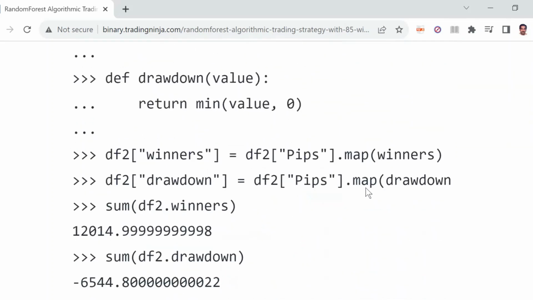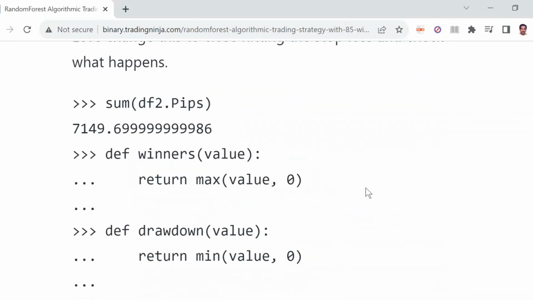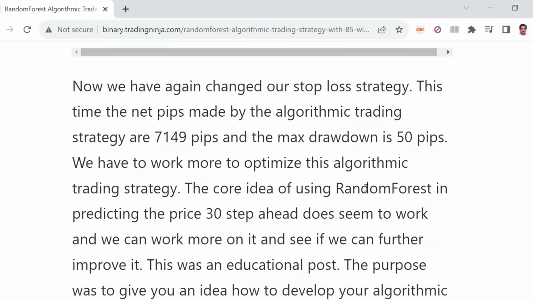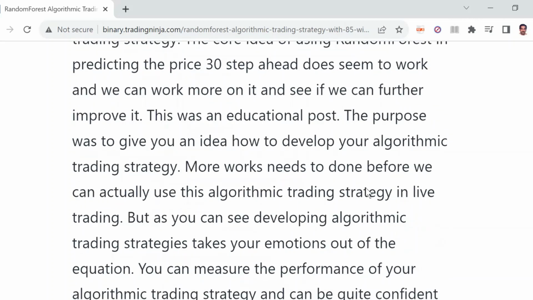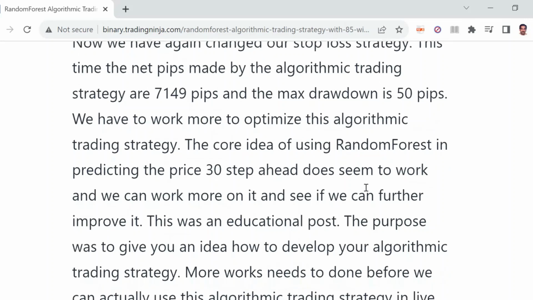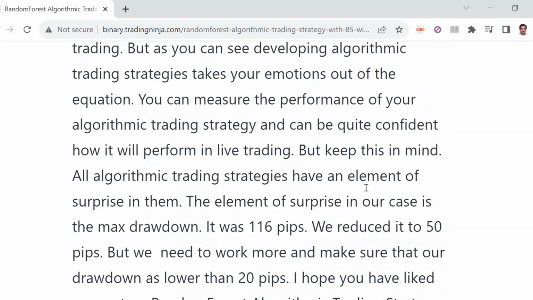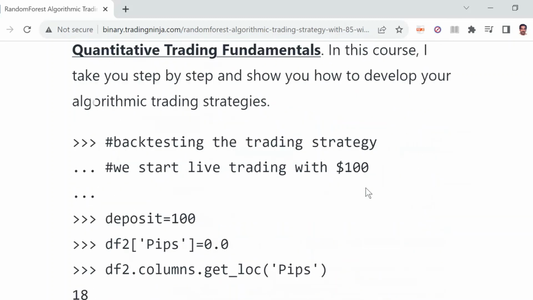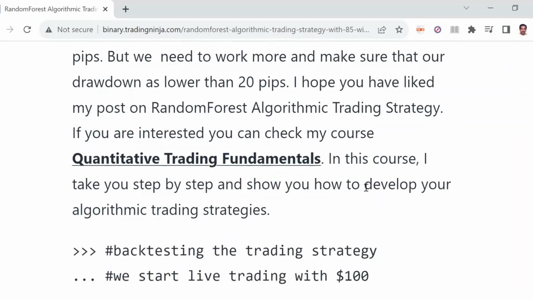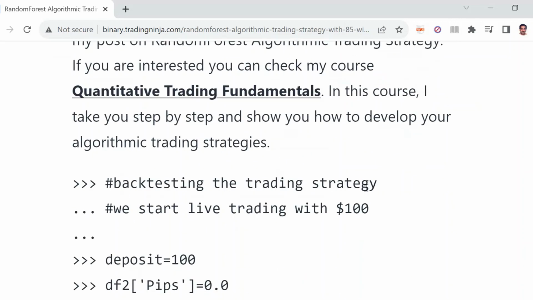We just use a 50 pip stop loss now, and then we again do the calculations, back testing. So now with 50 pips, we have made 7,000 pips. So this is the 50 pip, and now we just make that calculation.